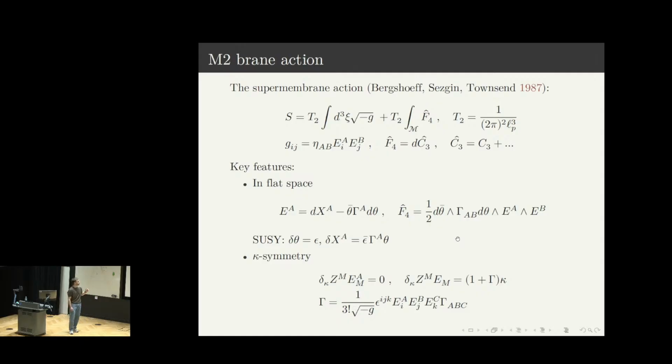So for instance, in flat space, the bosonic part of the super coframe and the four-form appearing can be written in this form. The Wess-Zumino term is important to ensure that the action has the so-called kappa symmetry, which is a local symmetry. And it is essential to reduce the independent degrees of freedom for fermions by 1/2 so that on shell the bosonic and fermionic degrees of freedom match. So it can be written in this form, where gamma can be thought of as a fermionic projector expressed in terms of 11D gamma matrices and determined by the M2-brane.